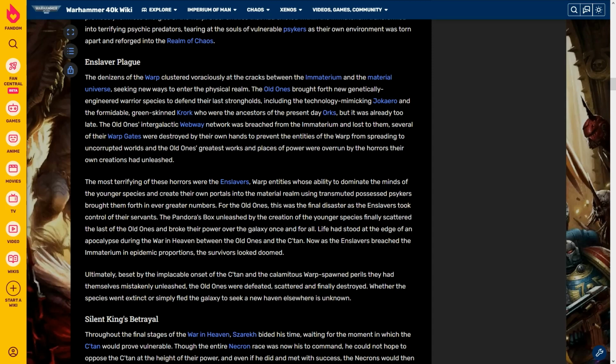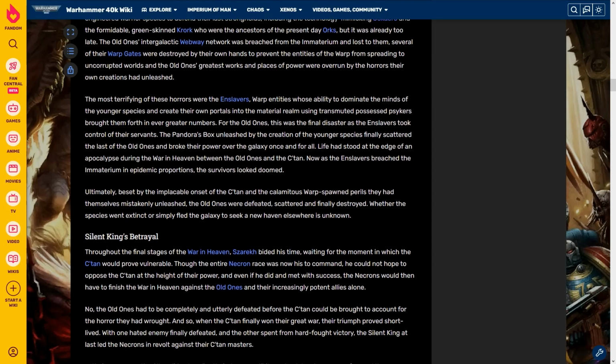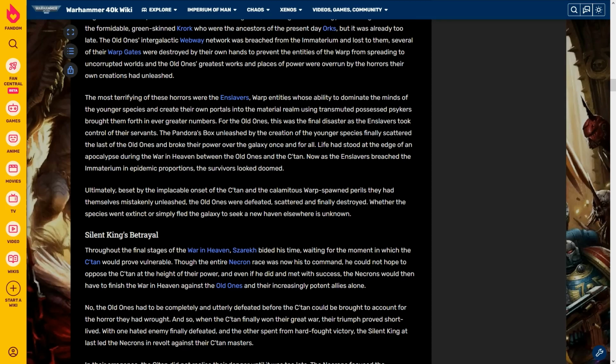The Old Ones' intergalactic webway network was breached from the Immaterium and lost to them. Several of their warp gates were destroyed by their own hands to prevent the entities of the warp from spreading to uncorrupted worlds, and the Old Ones' greatest works and places of power were overrun by the horrors their own creations had unleashed. The most terrifying of these horrors were the Enslavers, warp entities whose ability to dominate the minds of the younger species and create their own portals into the material realm using transmuted, possessed psykers brought them forth in even greater numbers. For the Old Ones, this was the final disaster as the Enslavers took control of their servants.